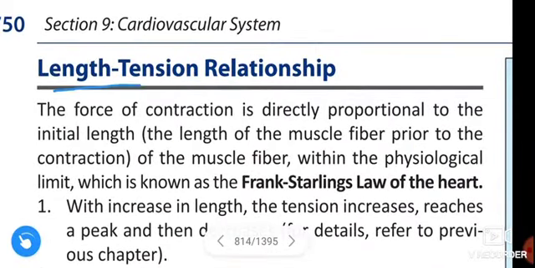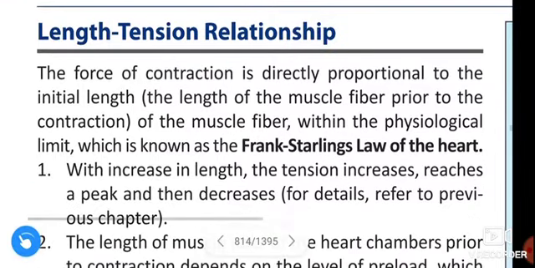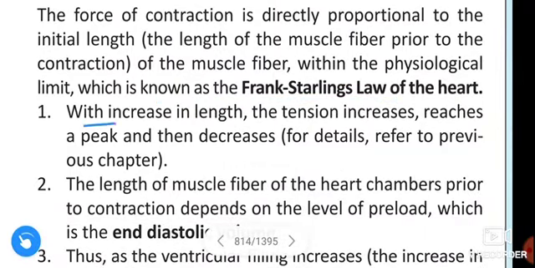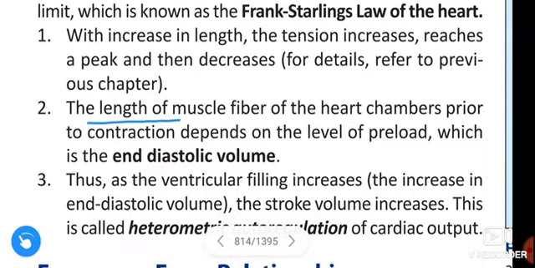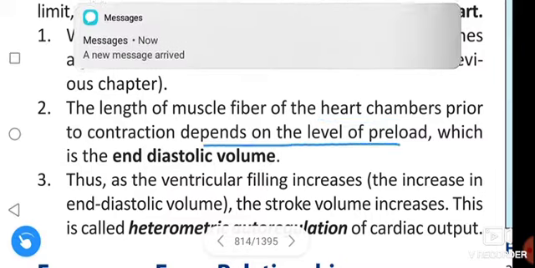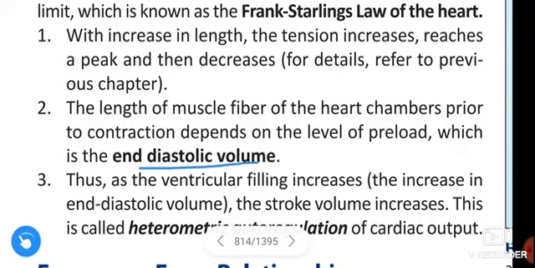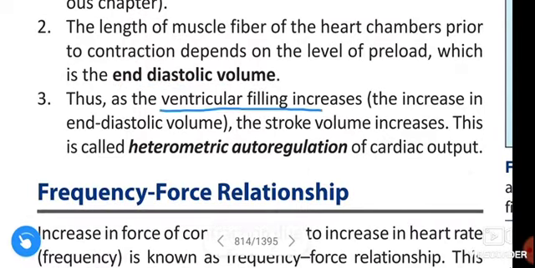See once again, length tension relationship. The force of contraction is directly proportional to the initial length of the muscle fiber within the physiological limit. This is known as the Frank-Starling law of the heart. With increase in length, the tension increases, reaches a peak, and then decreases. The length of muscle fiber of the heart chambers prior to contraction depends on the level of preload, which is known as end diastolic volume. Thus, as the ventricular filling increases, the end diastolic volume increases, and the stroke volume increases. This is called heterometric autoregulation of cardiac output.